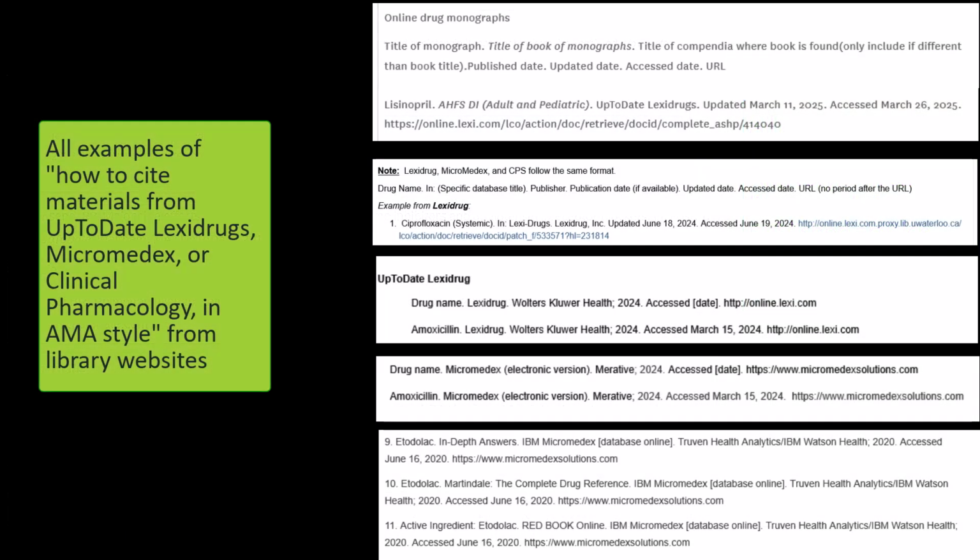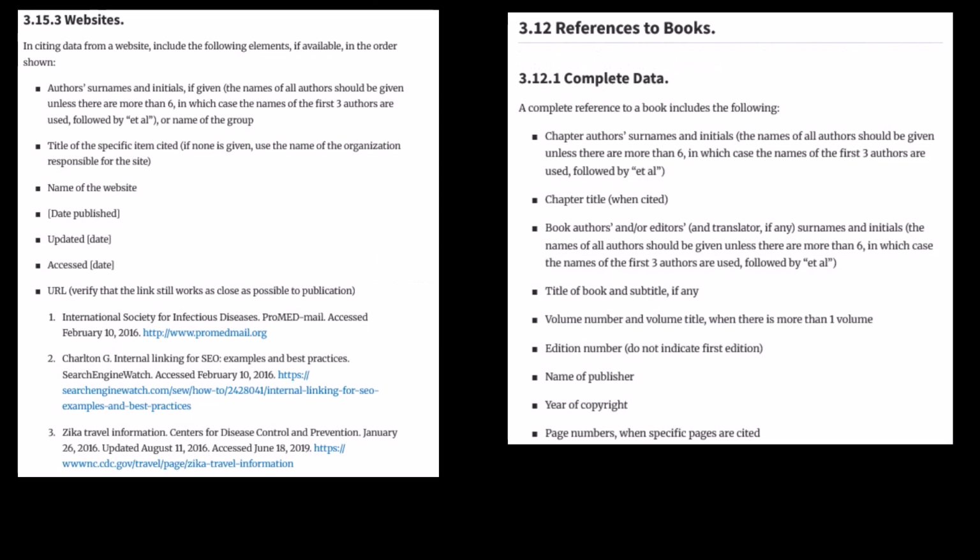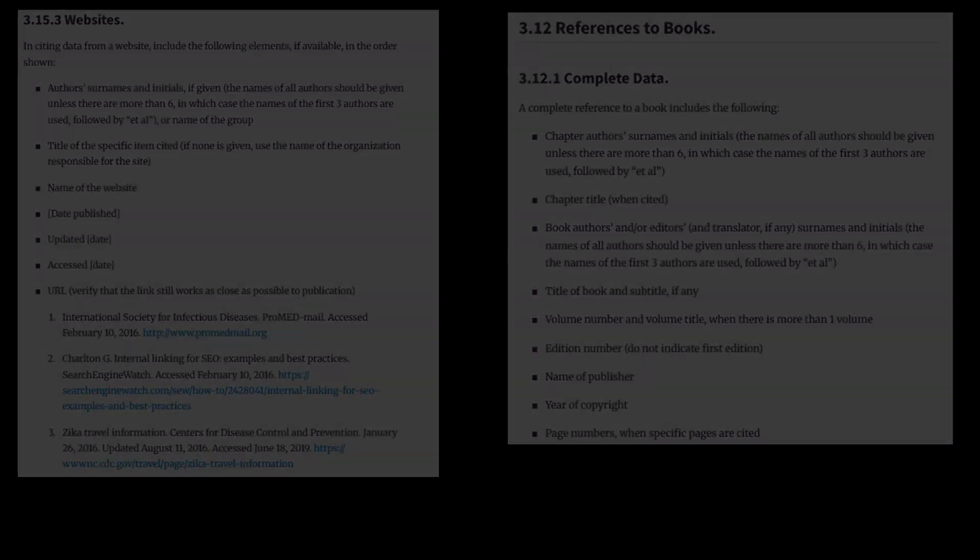Drug monographs or other items retrieved from Micromedex, Lexicomp, or other drug information compendia are often cited using a combination of website and book styles. Here are examples from some library websites. Notice how these citations sometimes include the name of the drug and the book of the compendia, and sometimes do not. Some include the full URL, and others include the general URL to Micromedex's homepage. You can see different people read different parts of the manual and weigh its advice differently.